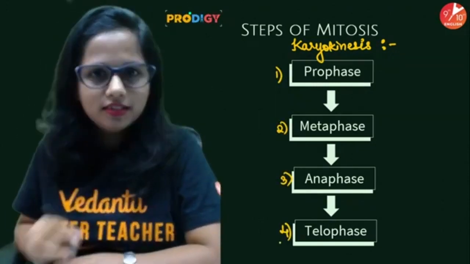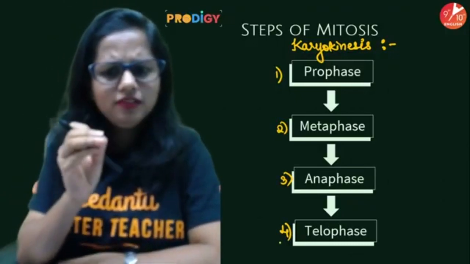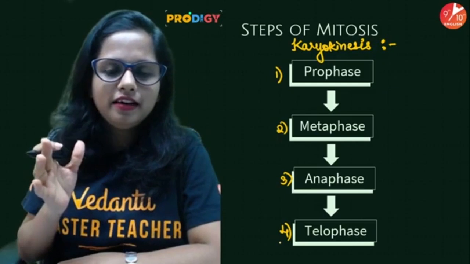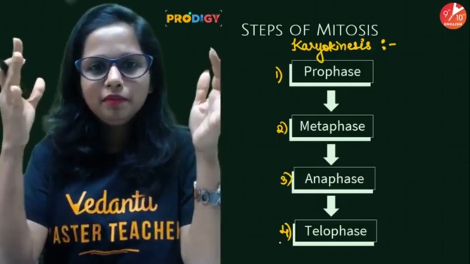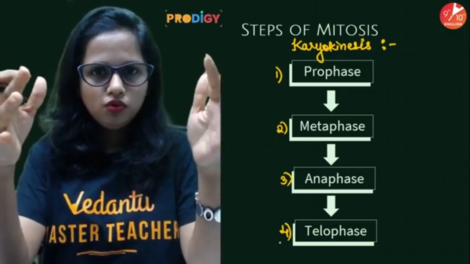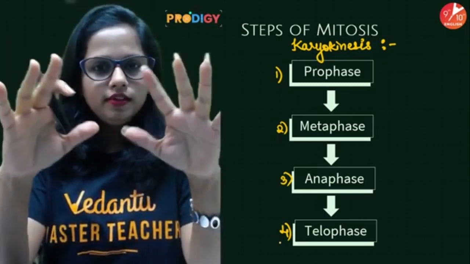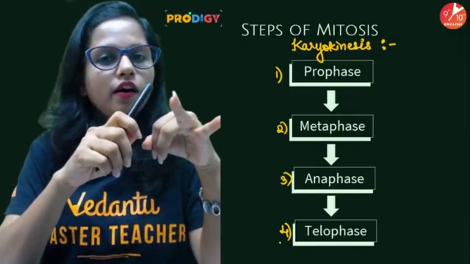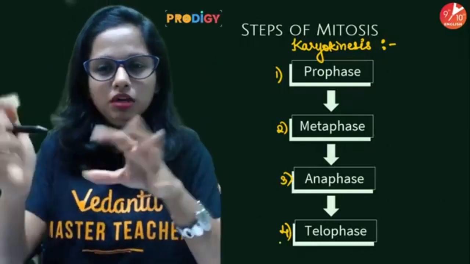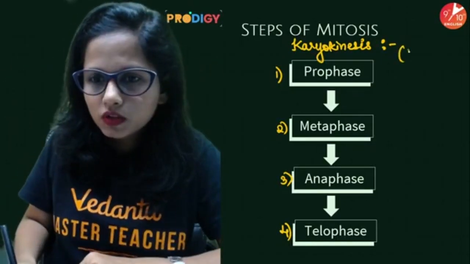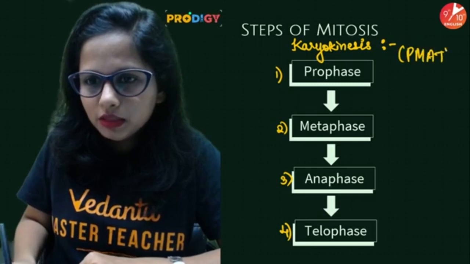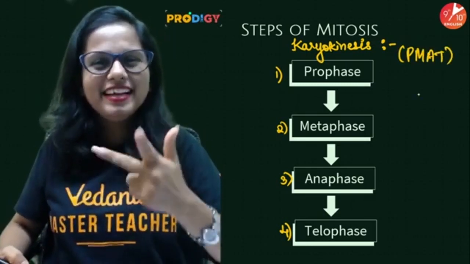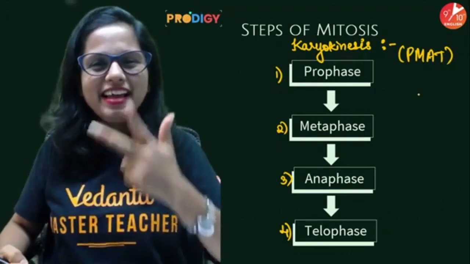I remember it as "P mat", meaning don't drink any unhealthy things, no cold drinks, no energy drinks, nothing. PMAT: Pro, meta, ana, telo.